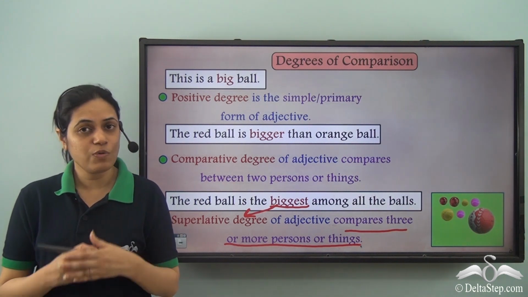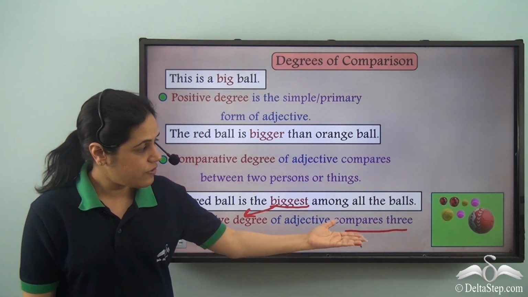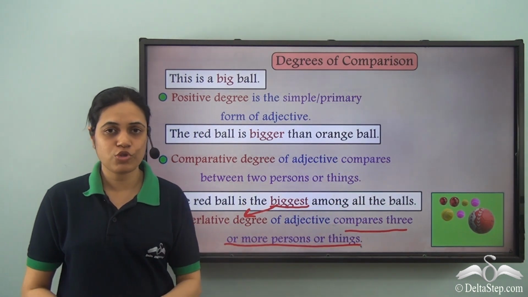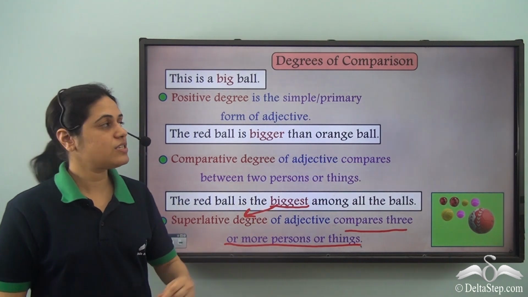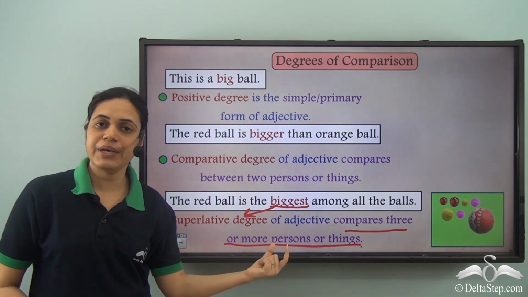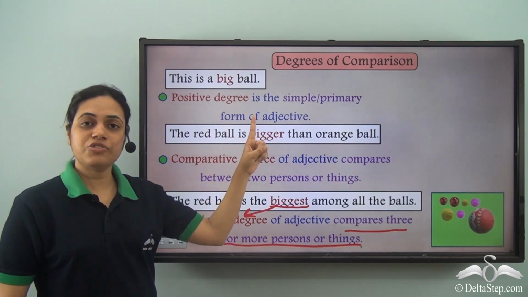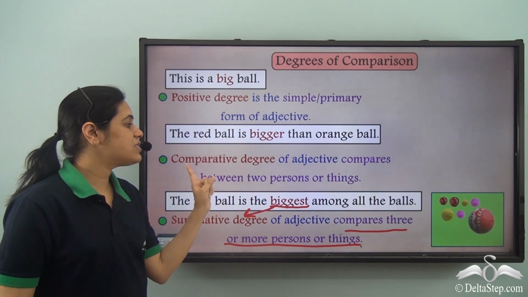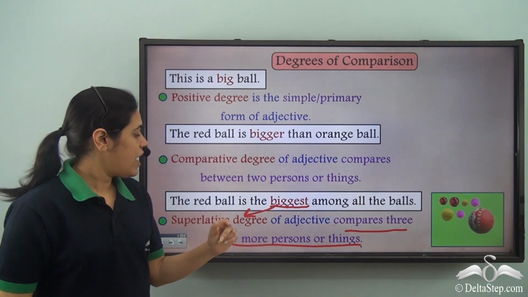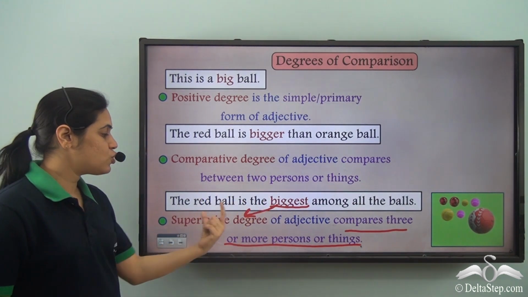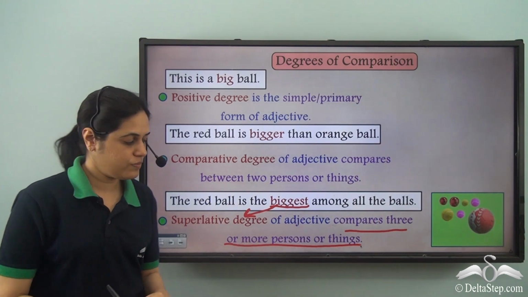But if it is more than 2, we use the superlative degree of adjective. So over here, when we are comparing more than 2 balls, we use the superlative degree of adjective biggest. So big, bigger, biggest. Big is the positive degree used when there is no comparison. Bigger is the comparative degree used for comparing two, and biggest is the superlative degree used for comparing more than two.